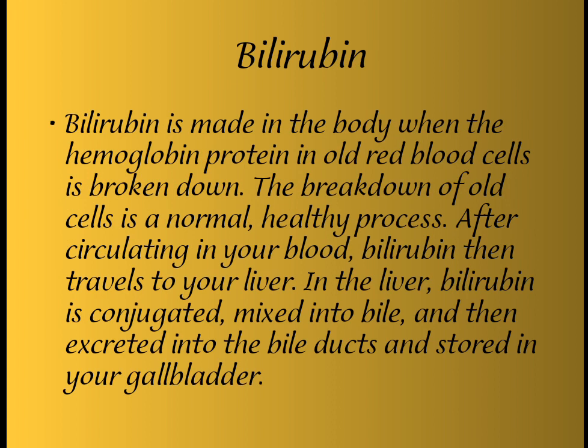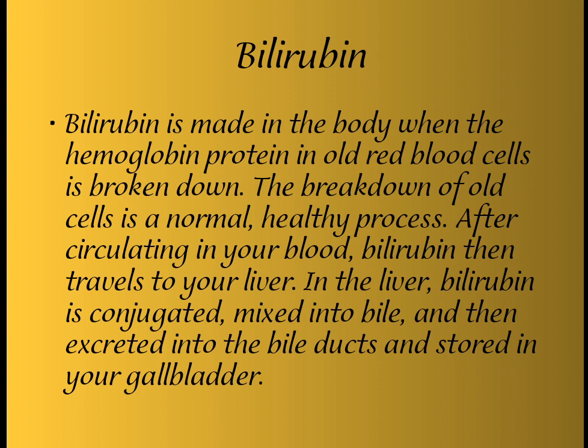Now we talk about bilirubin. Bilirubin is a liver function test. Bilirubin is made in the body when the hemoglobin protein in red blood cells breaks down. If bilirubin is high, the patient has a disorder called jaundice. Many people are called jaundiced, which means their bilirubin is high. This is the breakdown of old cells in a normal healthy process.